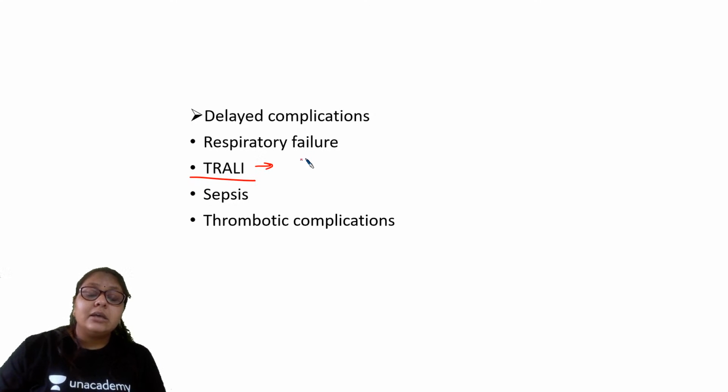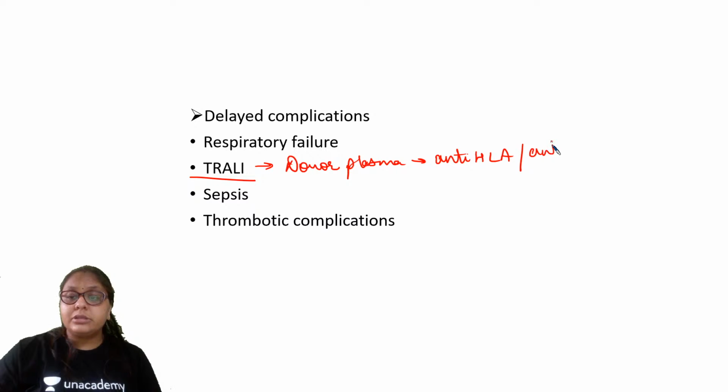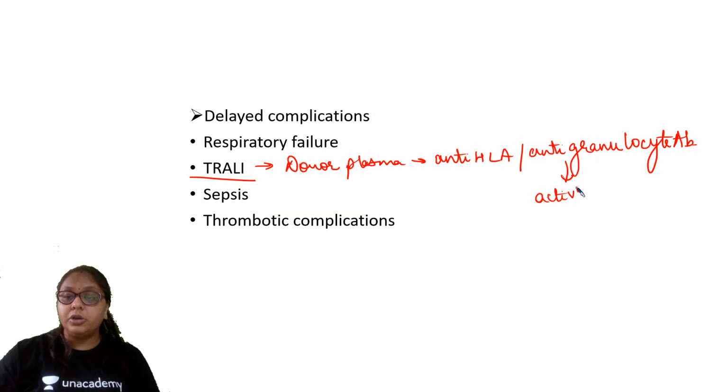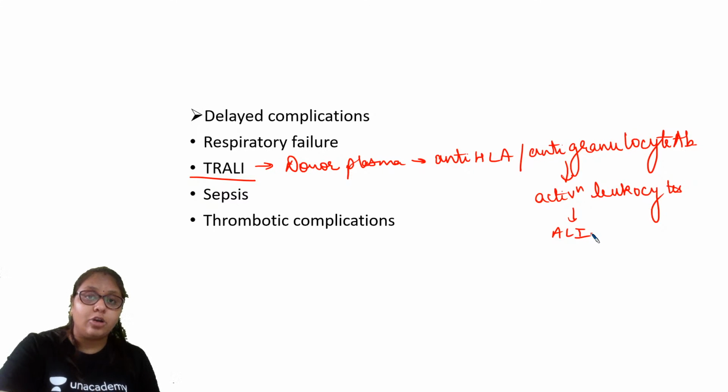These are because in the donor, ठीक है, in the donor plasma there is presence of anti-HLA or anti-granulocyte antibodies. ठीक है, and these, they cause activation of the leukocytes, which causes acute lung injury, and therefore the patient can have TRALI. ठीक है, it is one of the complications of the blood transfusion. ठीक है, sepsis if it is contaminated, or there can be thrombotic complications also. So these are the delayed complications.